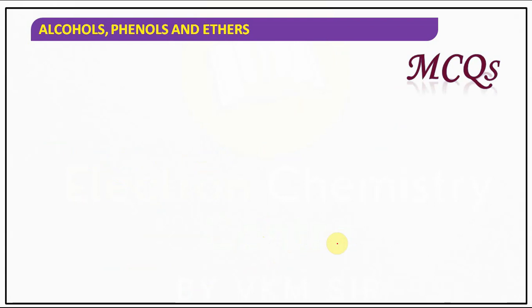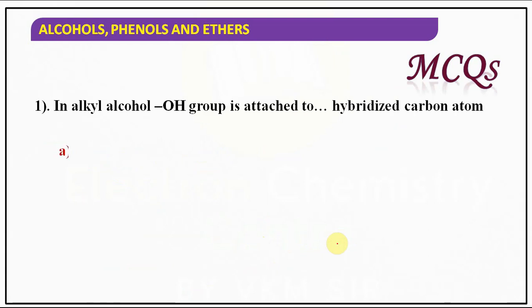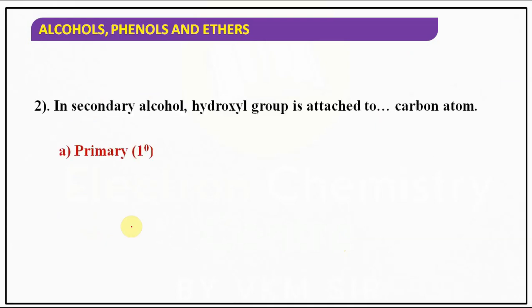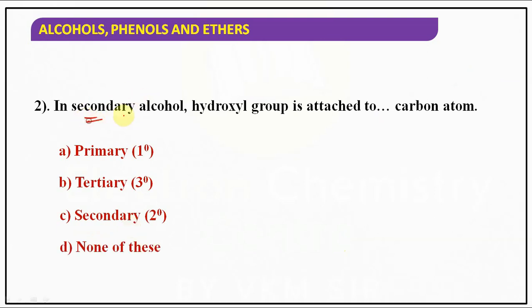Let's try to solve some MCQs here. In alkyl alcohol, the OH group is attached to which hybridized carbon? Yes, absolutely, sp3 hybridized carbon. In secondary alcohol, the hydroxyl group is attached to which carbon? They gave very directly, secondary carbon. Simple. Actually, we are giving simple basic questions so that you remember those concepts for a longer time. Understood?